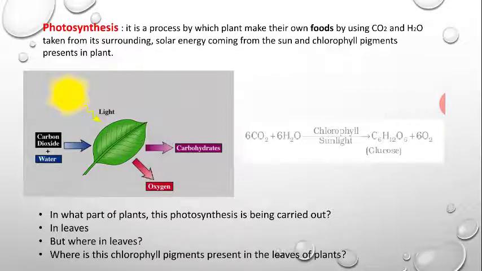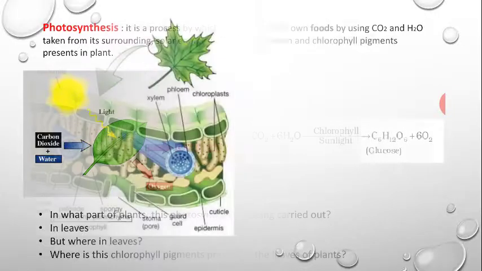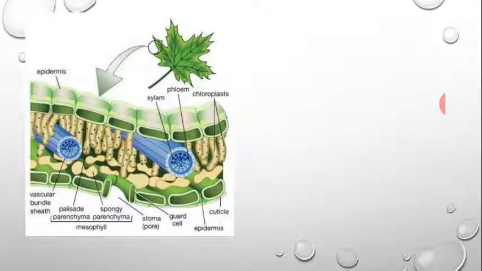Where is this chlorophyll pigment present in the leaves of a plant? Let us see. This is a cross section of a plant leaf. You can see there is epidermis, and in between this epidermis there are cells. These cells have chloroplasts, and in this chloroplast the chlorophyll pigment is present, which captures the solar energy and helps in converting the solar energy into chemical energy.